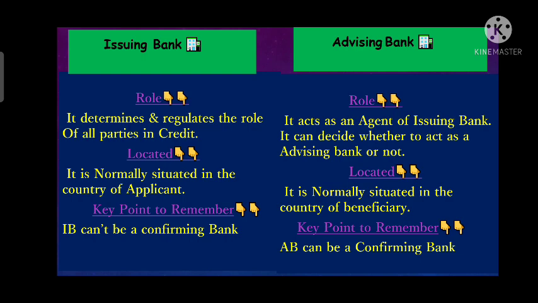So basically the advising bank can be a confirming bank, meaning that whenever the beneficiary has doubt about the issuing bank's creditworthiness, he asks to please add a confirmation through his bank. Whenever his bank adds a confirmation, it will be called a confirming bank. So the advising bank can be a confirming bank, but the IB can't be a confirming bank. So this point needs to be remembered.